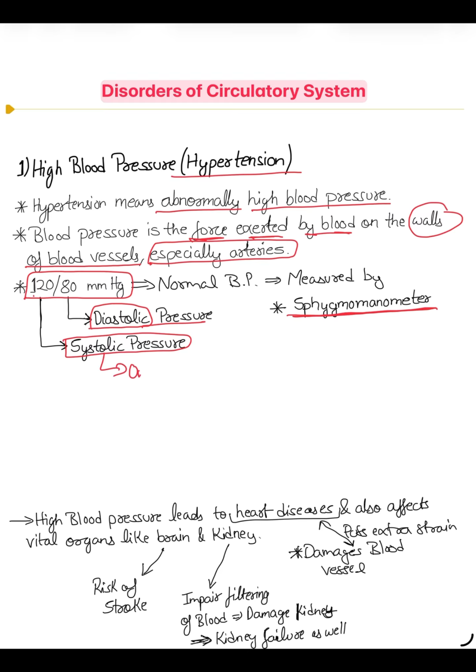Okay, very good. Diastolic pressure is the pressure on the walls of arteries during a heart relaxation.